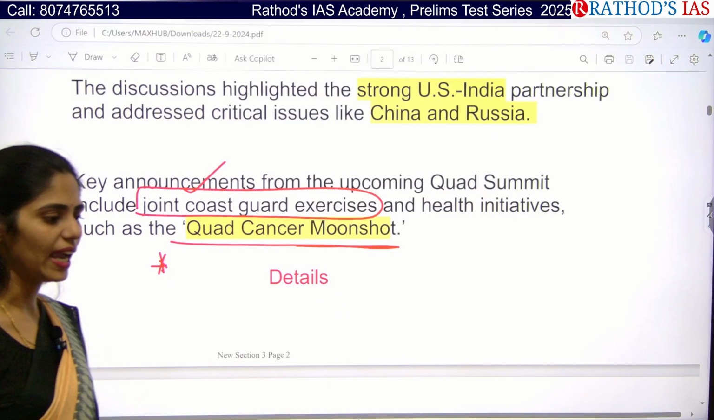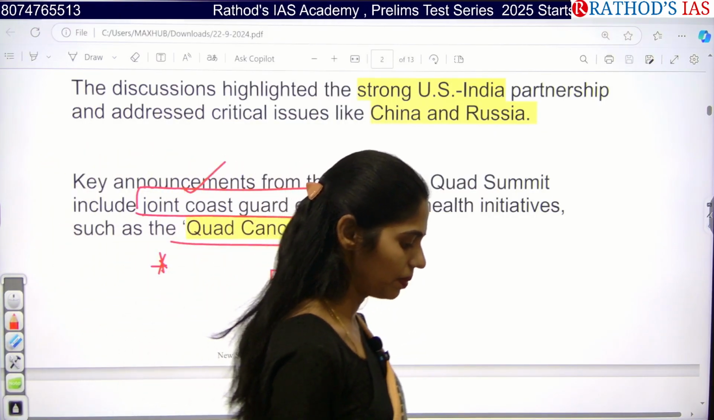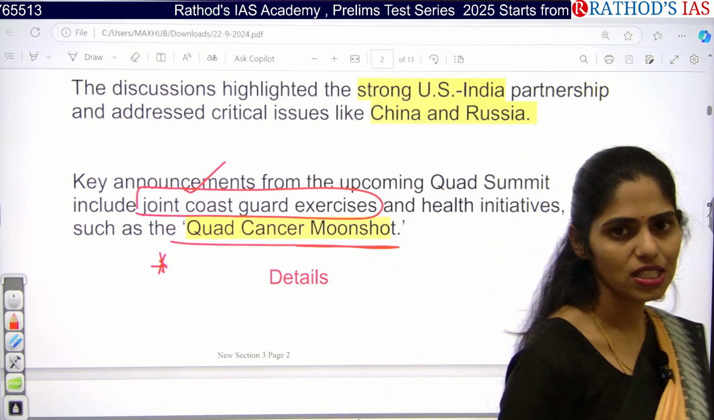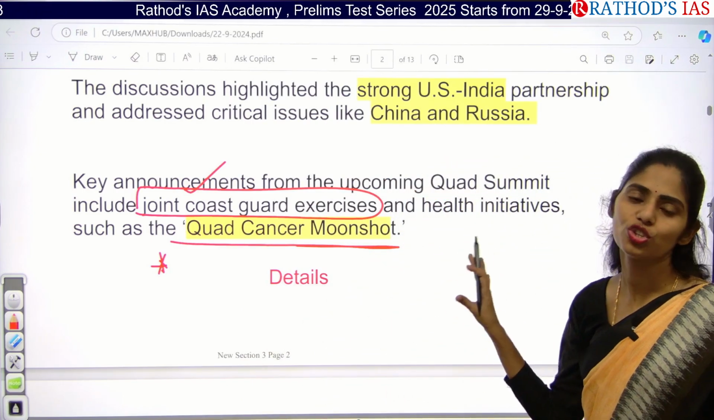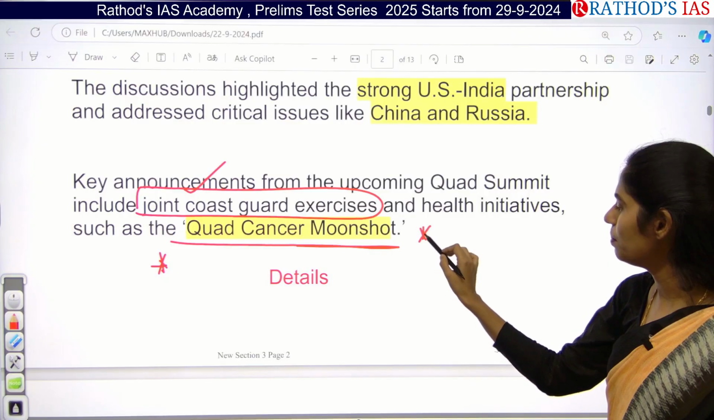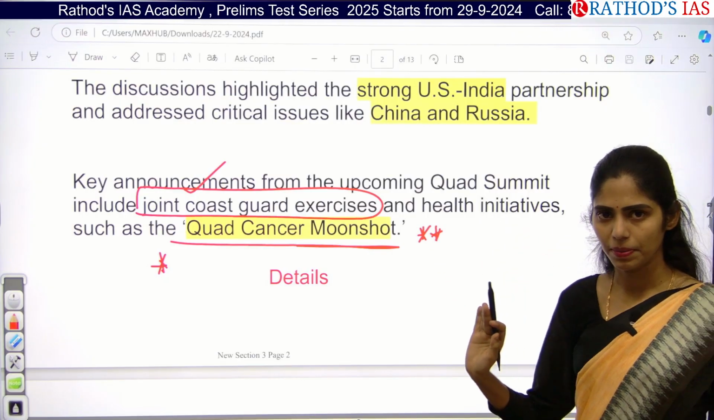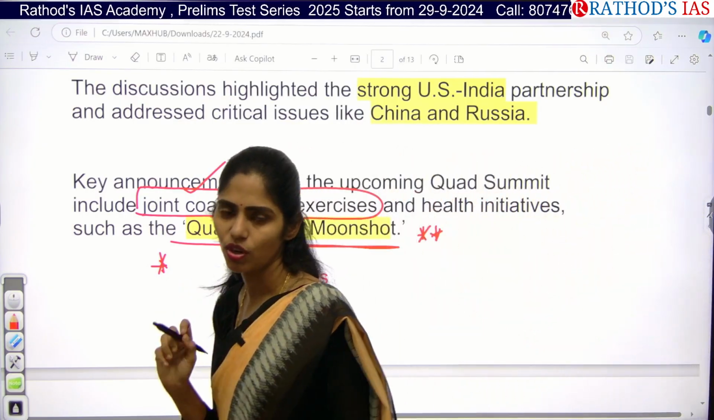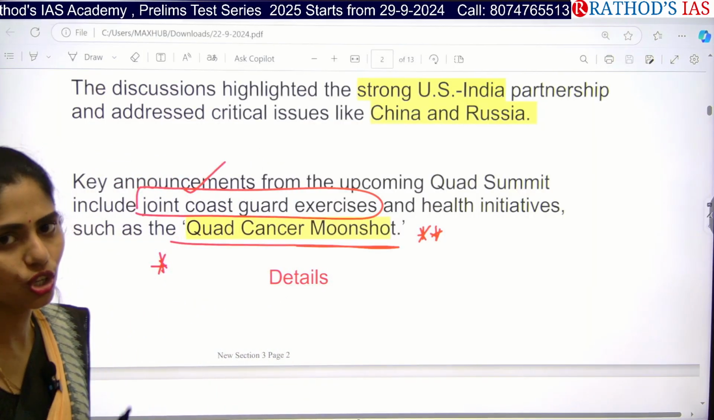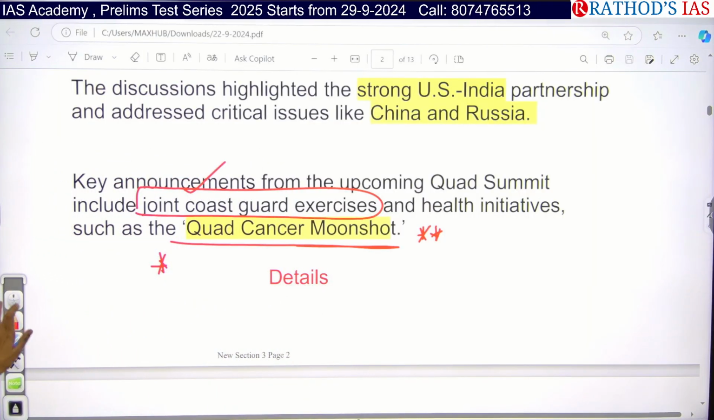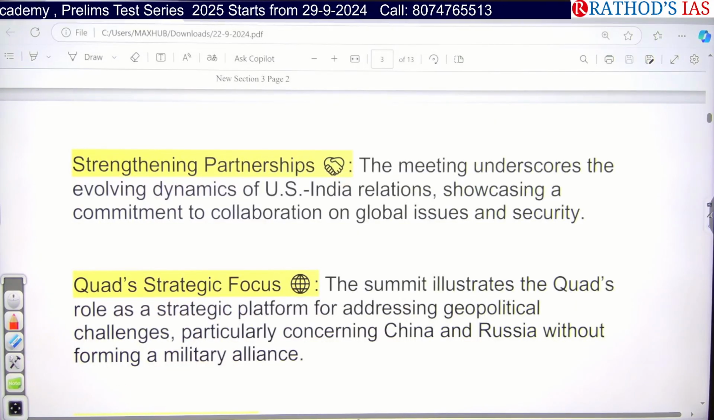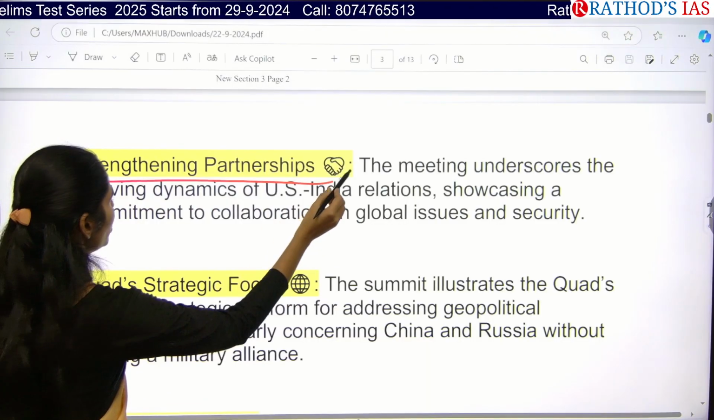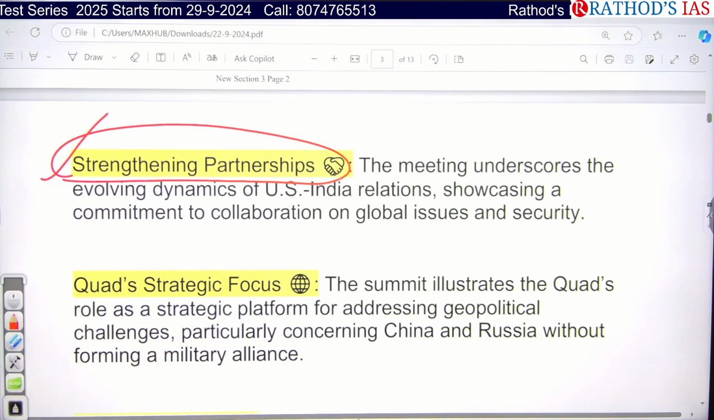So here there is a high chance of getting a question in your prelims regarding what is this Quad Cancer Moonshot. This is a very important keyword in today's newspaper, and I will be discussing what is Quad Cancer Moonshot within a while. Okay, don't worry. And some important things you have to remember: whenever we have this meeting, it will be helpful for understanding and strengthening the partnership between India and US.